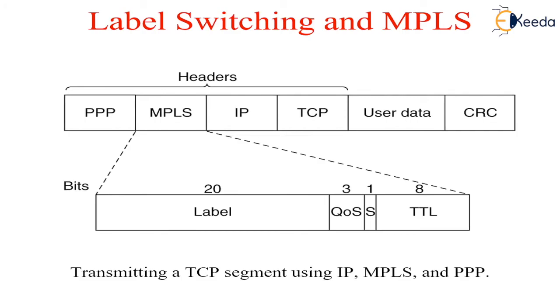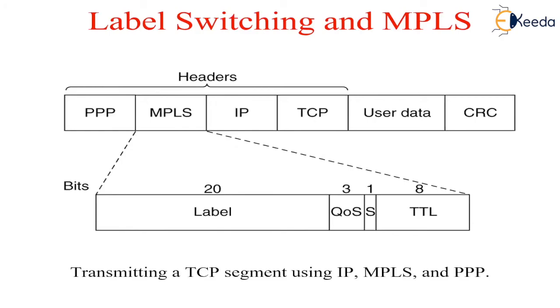Making the label an index into an internal table makes finding the correct output line just a matter of table lookup. Using this technique, routing can be done very quickly and any necessary resources can be reserved along the path. This new switching idea is called MPLS, that is, multi-protocol label switching.